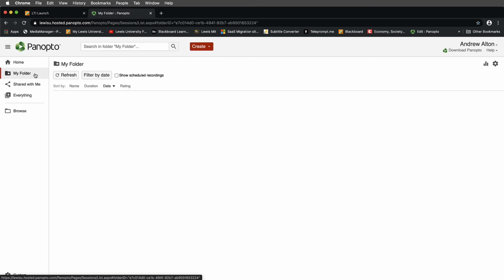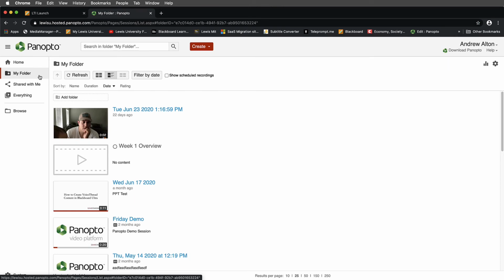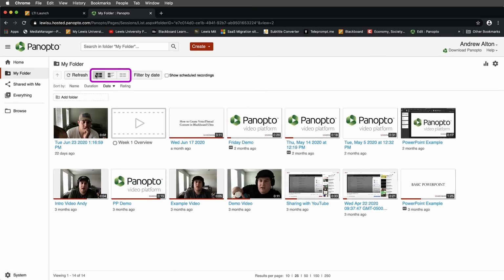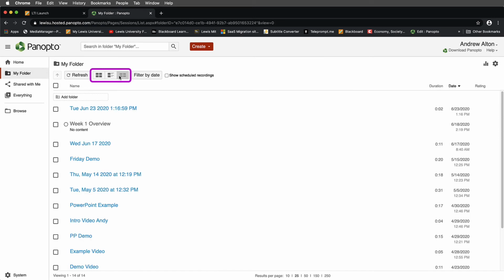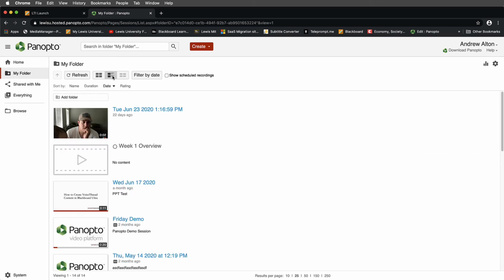If I navigate down to My folder, again, these are videos that haven't been deployed yet, and I can look at these in different views by selecting right here. For me, I like to work in this list view, but you can also do it by date and title and text. So these can be really useful ways for finding videos. I'm going to go ahead and reselect here.